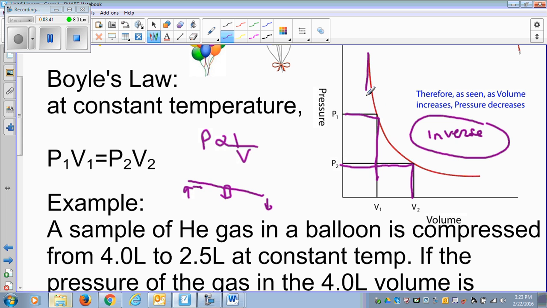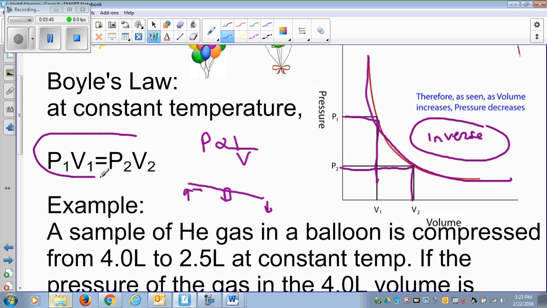And you need to understand the kind of curve it gets. This is the only way we represent the inverse relationship. So we have pressure and volume. To remove the proportionality sign, we put a K, K over V. So P equals K over V, and then K equals P multiplied by V. That means the product of pressure and volume is going to be constant, where K is the constant.